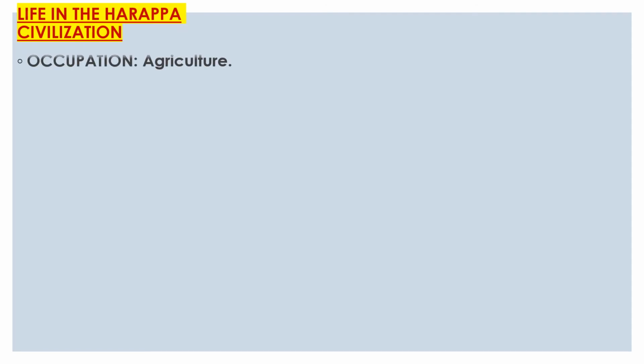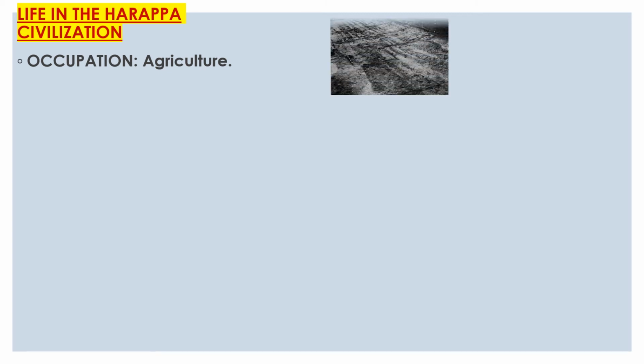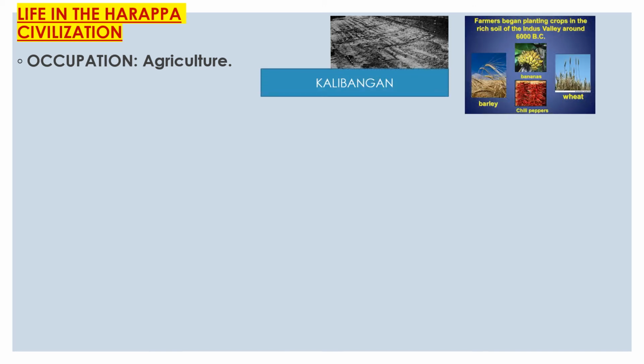After excavation, whatever things we got from the interior of the earth, archaeologists examined them and came to know about life in the Harappan civilization. First, occupation: Harappan people practiced agriculture. They found a ploughed field at Kalibangan in Rajasthan, and the same kind of ploughed field was also found in Gujarat. Harappan people mainly grew crops like wheat, barley, ragi, peas, sesame, lentils. Understood? See the picture also.